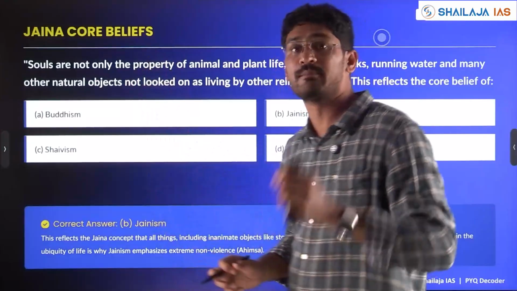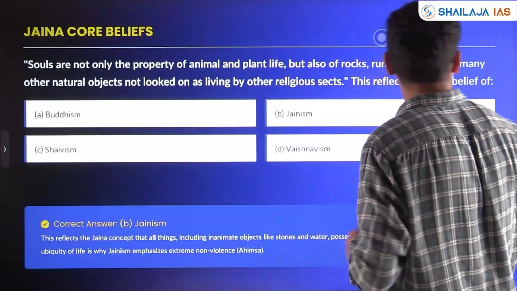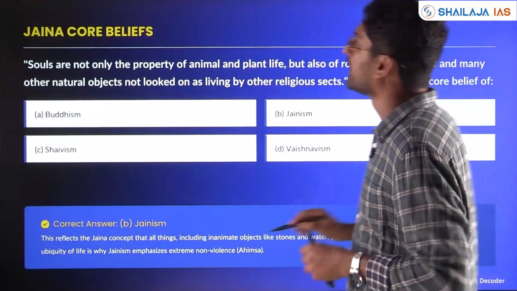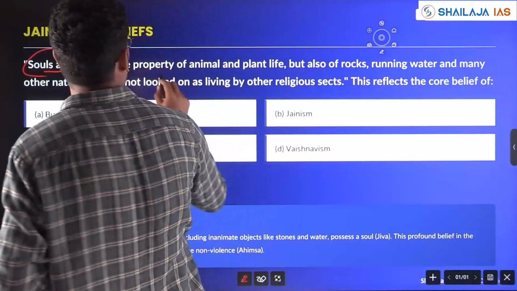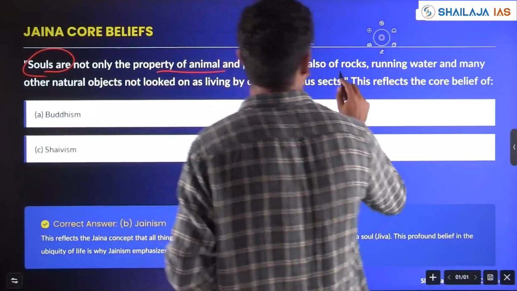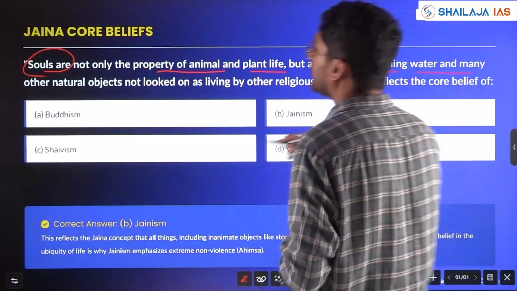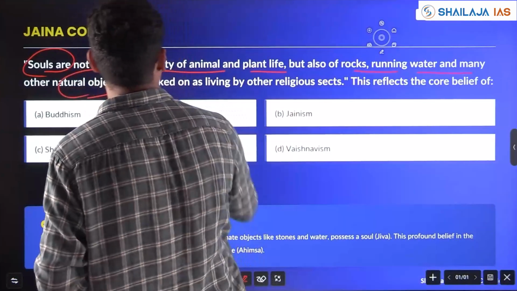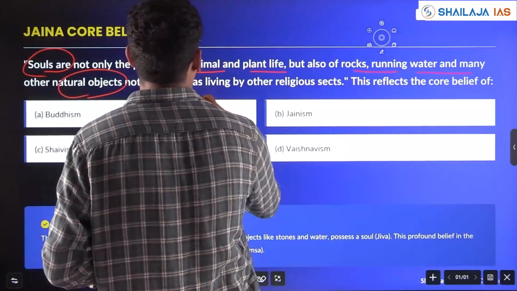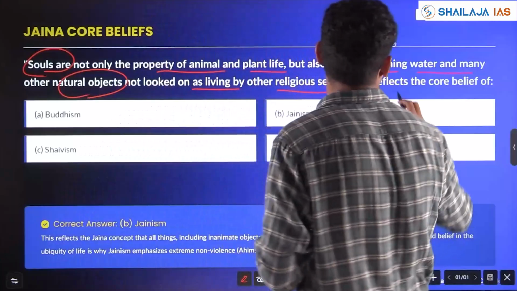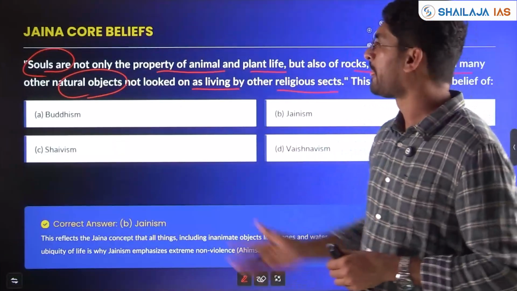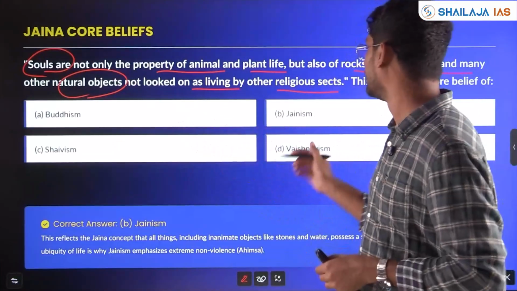Next. Jainism's core beliefs and Buddhism's core beliefs and teachings become very important. Souls are not only the property of animals and plant life but also of rock, running water and many other natural objects, not looked at as living by other religious sects. This reflects the core belief of, it's a very easy question, Jainism.